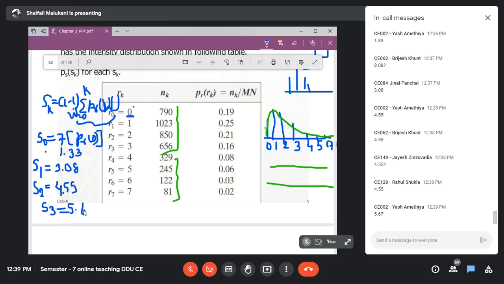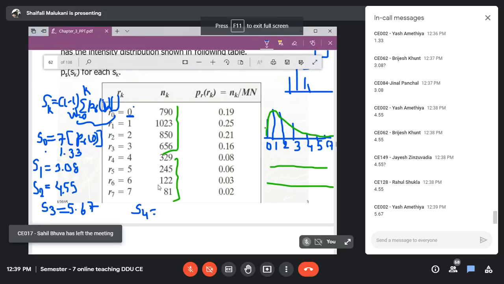This is important. Why are we calculating it? Because we need to do further processing after this. Okay, then for S4, 6.23.